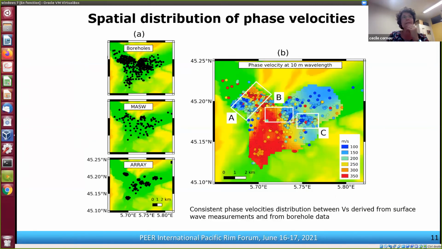So next, we try to compare the phase velocity distributions for VS profiles derived from surface wave measurements and from borehole data, because for the borehole data, we did the correlation between VS and geological facies only at 2 specific sites. And we can see that we have a very consistent phase velocity distribution between geological information and surface wave data.